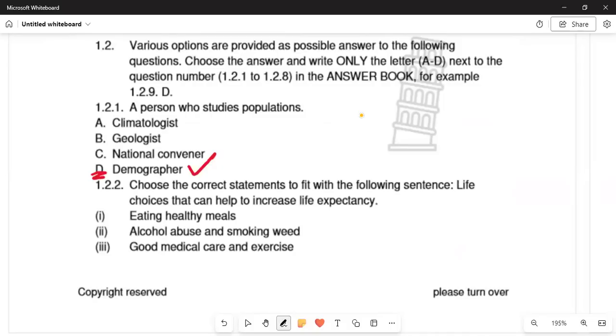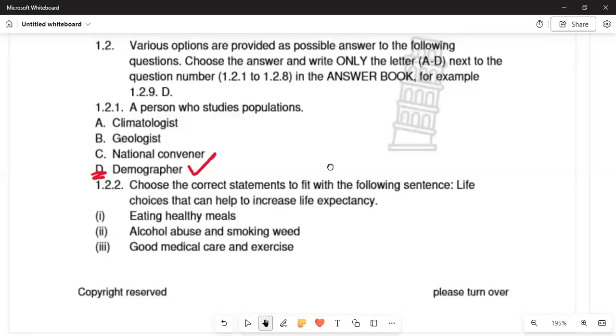Moving on to 1.2, the statement says various options are provided as possible answers to the following questions. Choose the answer and write the letter next to the question numbers 1.2.1 to 1.2.8 in the answer book, for example 1.2.9 D. Remember that we need to read the questions thoroughly so that we can understand the concept better.